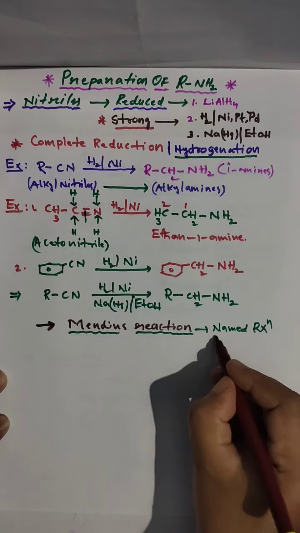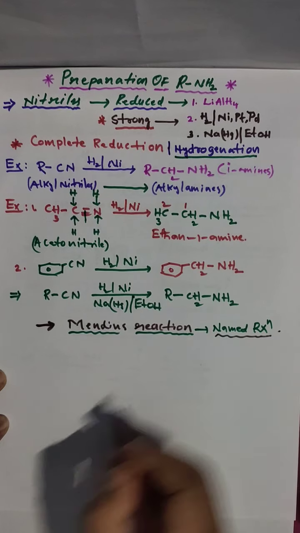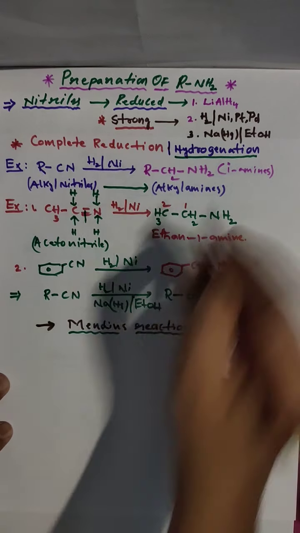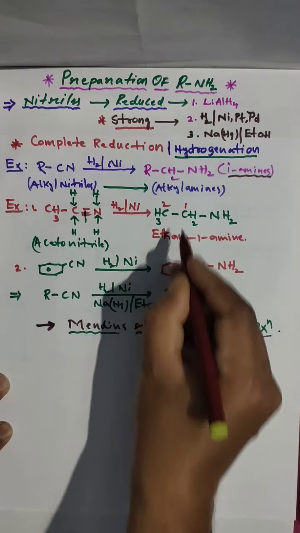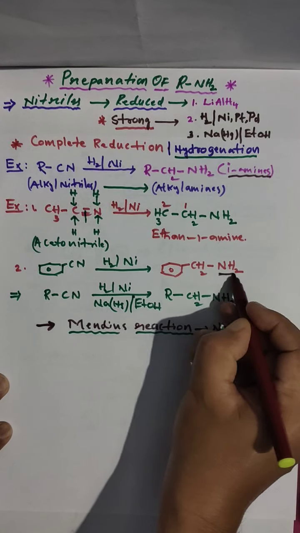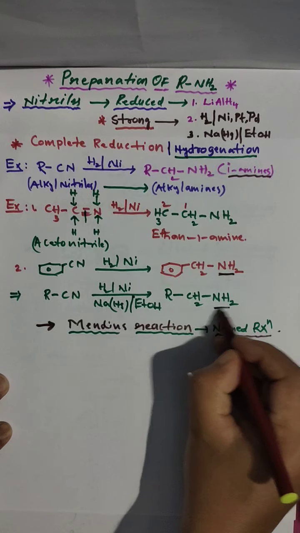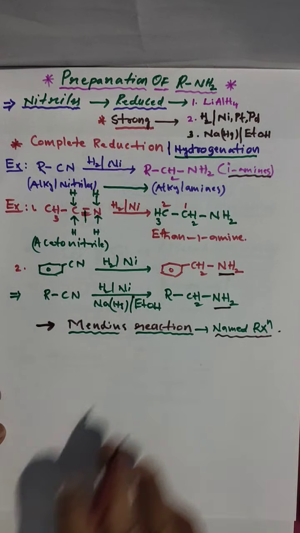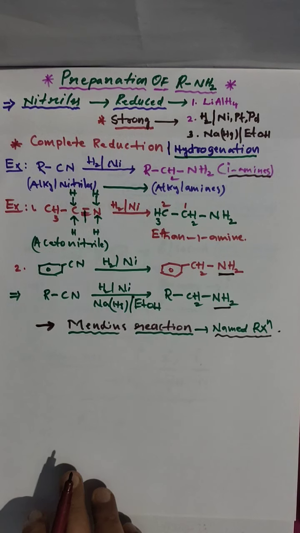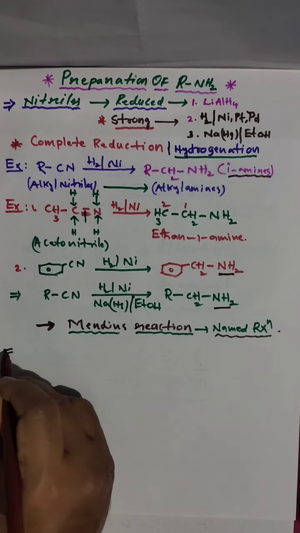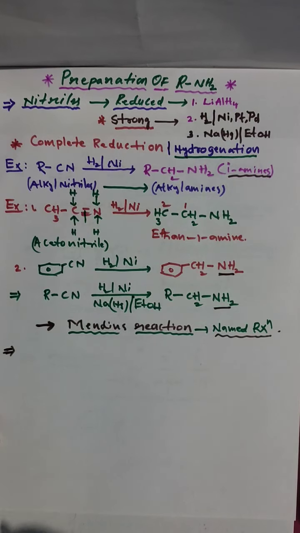Mendius reaction: nitriles to primary amines. In this method, we are preparing only 1 degree amines. Look here, these are all 1 degree amines. NH2 is there, 1 degree. Clear? So in the Mendius reaction, we are converting nitriles to 1 degree amines. And see here, it is a very easy reaction.